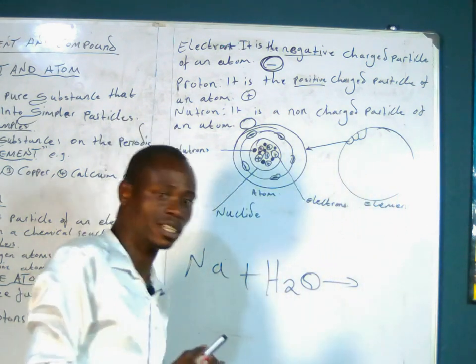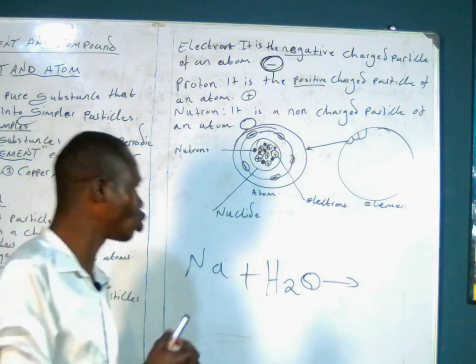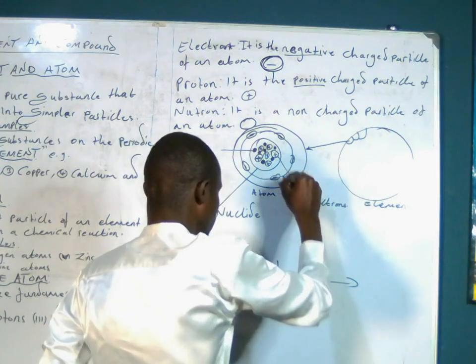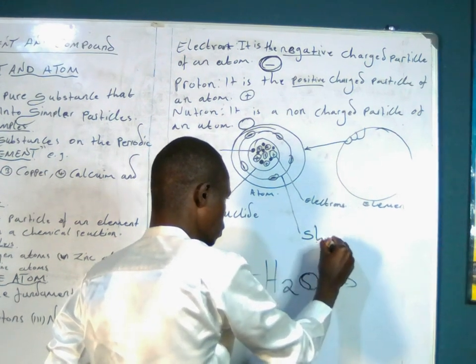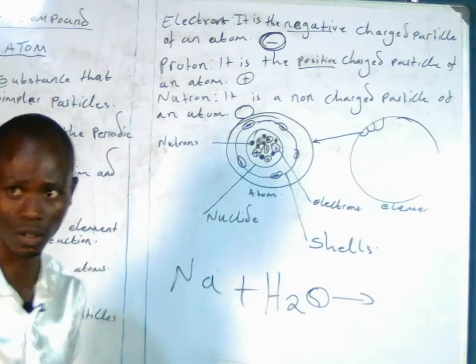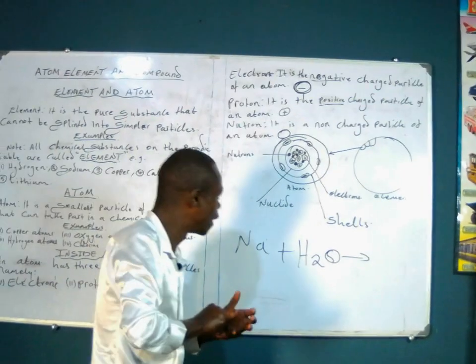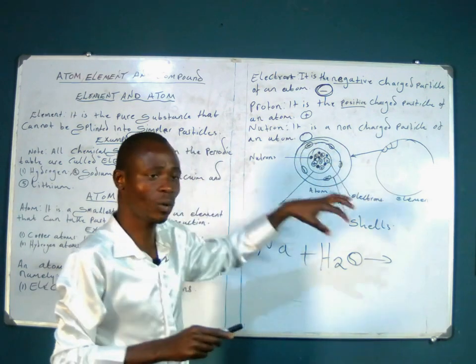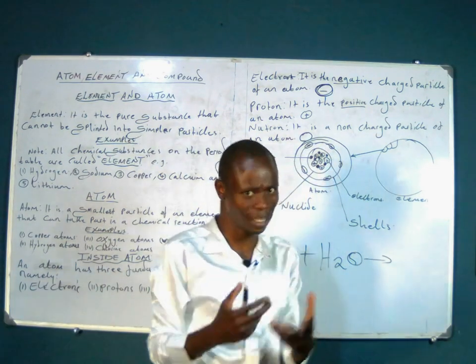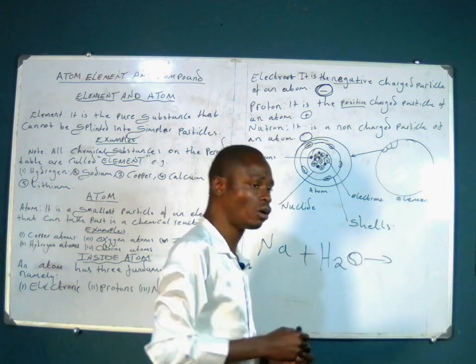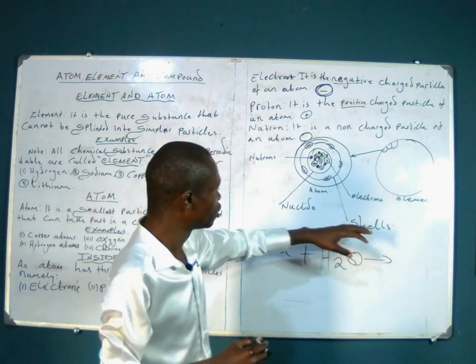Apart from that, an atom also has what we call shells. These shells are the ones that possess the electrons.